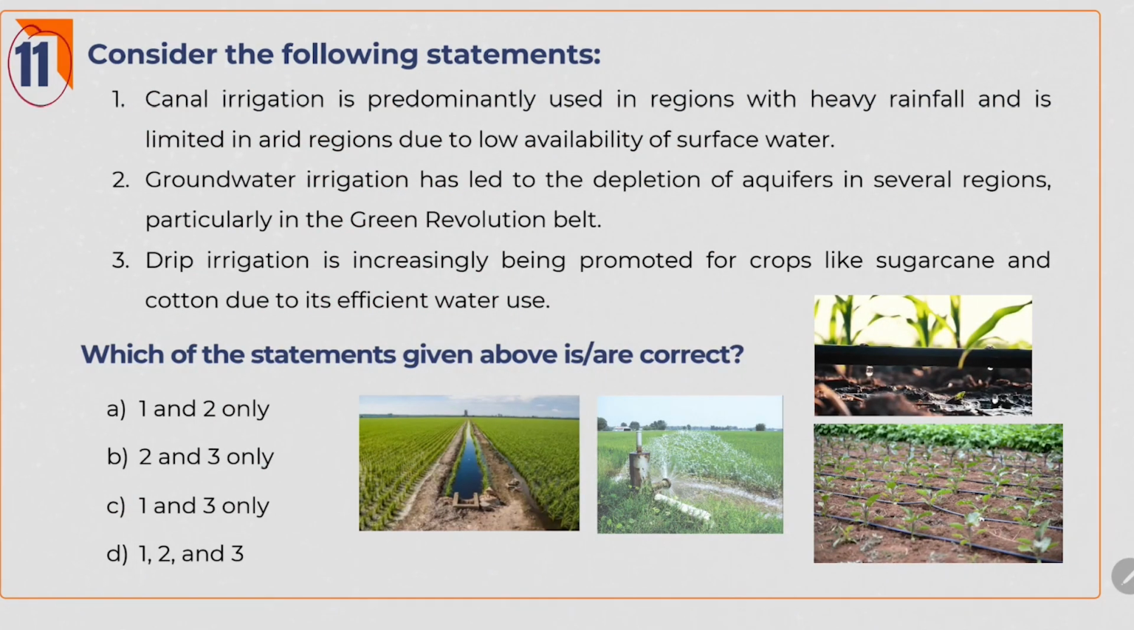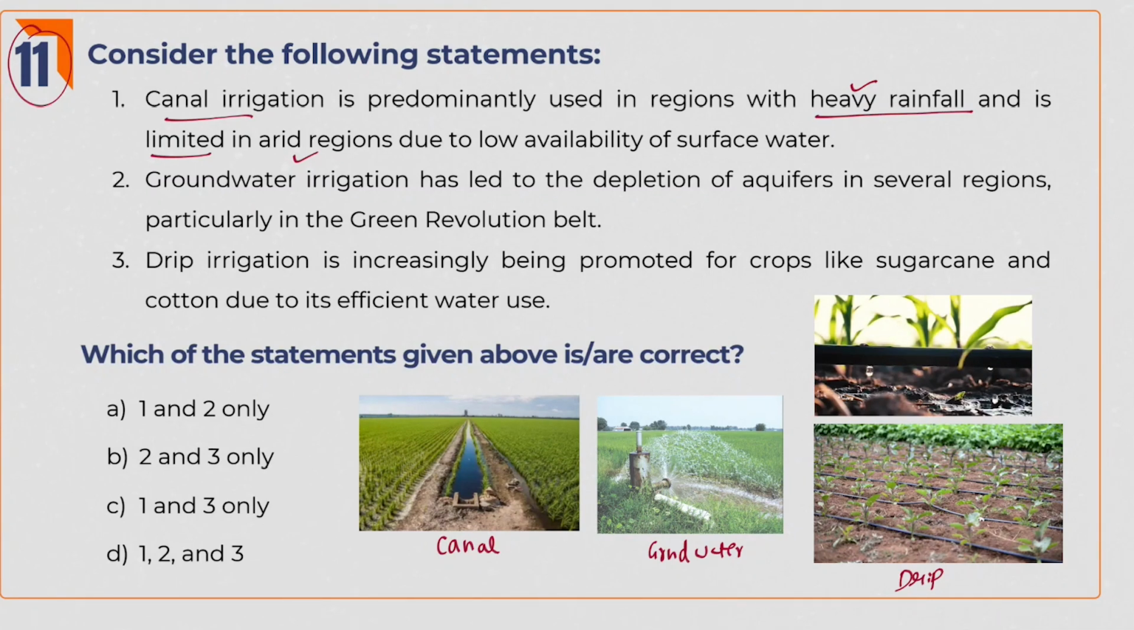And next question. This question is focusing on different types of irrigation. Here if you see, this is called canal irrigation. This is groundwater irrigation. And these are drip irrigation. And see the first statement. Canal irrigation is predominantly used in regions with heavy rainfall and is limited in arid regions due to low availability of surface water. Here they are telling that we use canal irrigation in heavy rainfall areas and also it is limited to arid regions. The statement itself has contrast words.